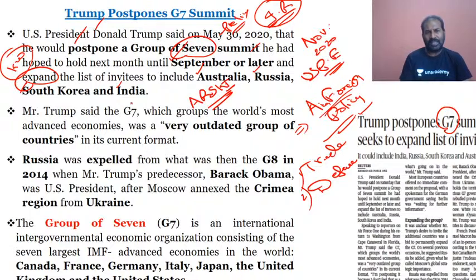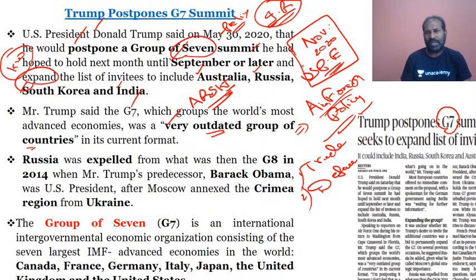And then he says that the G7 is a very outdated group of countries. As he feels it is outdated, he wants to expand it, and he is inviting Australia, Russia, South Korea, and India. Definitely behind his mind could be the November 2020 US presidential elections.